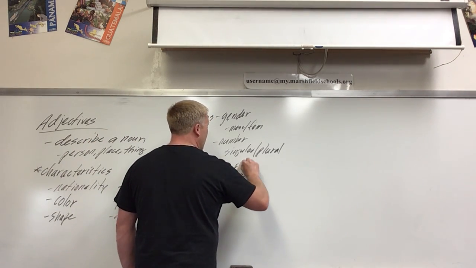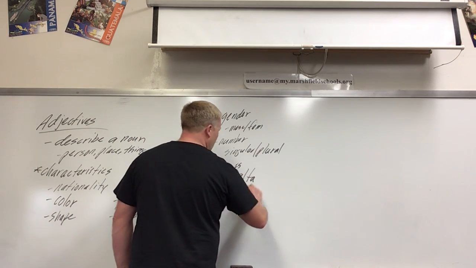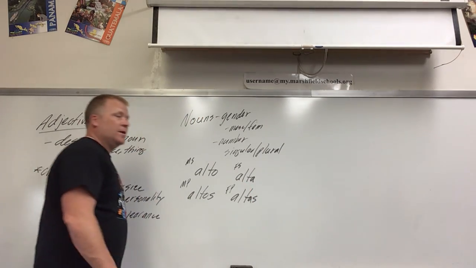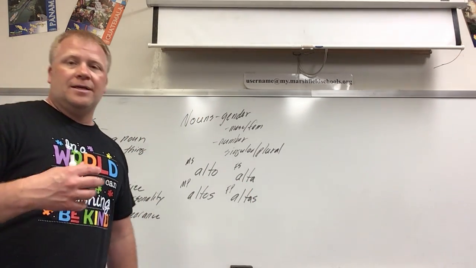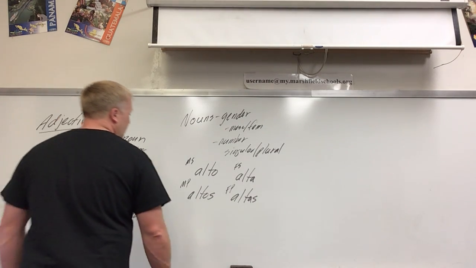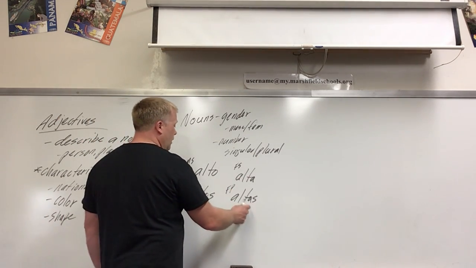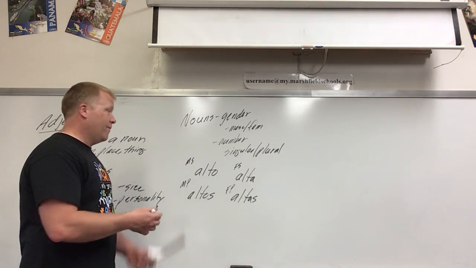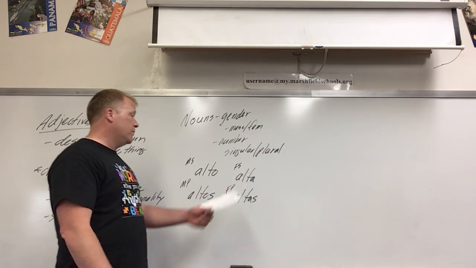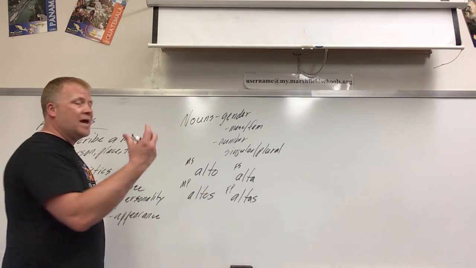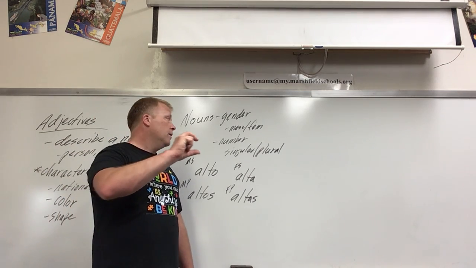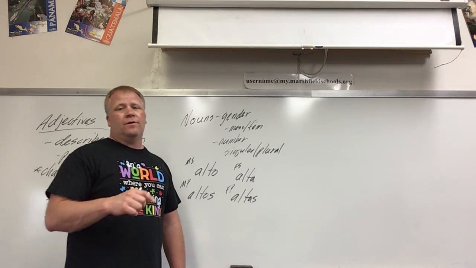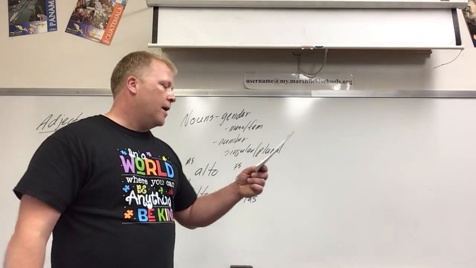Alta, a noun that's feminine singular. Altas would describe a noun that's feminine plural. So we base things on gender, masculine, feminine, singular, and plural. Alto, altos, alta, altas. Or bajo, which is short: bajo, baja, bajos, bajas. Or feo, ugly: feo, fea, feos, feas. Okay, so based on the noun we're describing, we have to make the adjective agree. We call that noun adjective agreement, when they agree in gender and number.